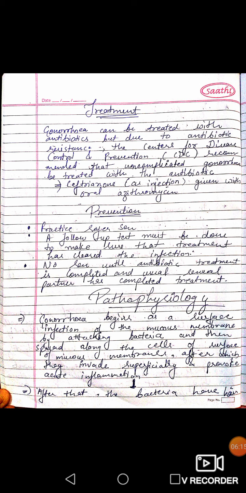Now their pathophysiology. First, gonorrhea begins as a surface infection of the mucous membrane by attaching bacteria, which then spread along the cells of the surface of the mucous membrane, after which they invade superficially and provoke acute inflammation. Means the gonorrhea bacteria infect the surface of the mucous membrane by attaching, and then spread along the nearby cells.